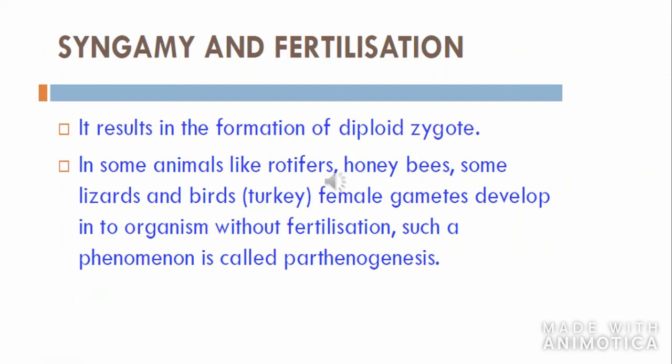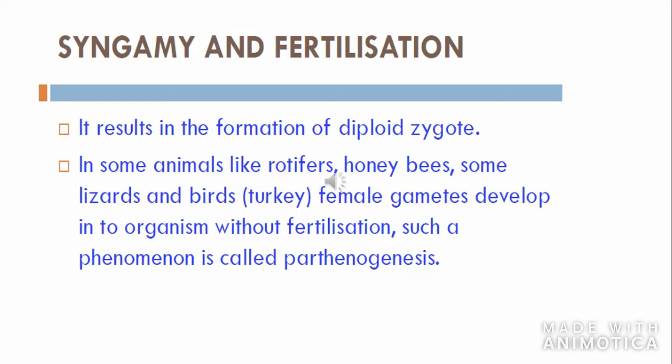We have learned about gamete transfer. Now next, once the gametes are transferred, the gametes need to fuse together, isn't it? Syngamy has to take place. Already I have told about the difference between syngamy and fertilization. Syngamy is the scientific terminology for fusion of male and female gamete, and fertilization includes syngamy and all those events which lead to syngamy. Hope it's clear.